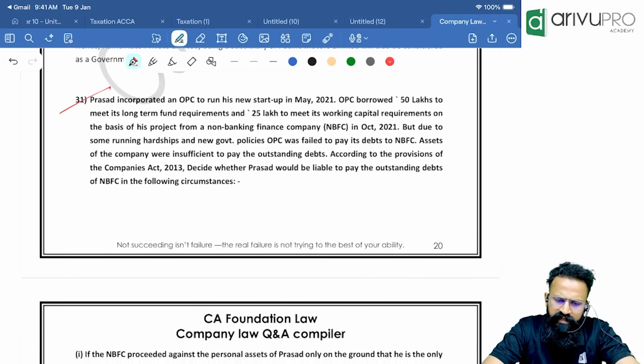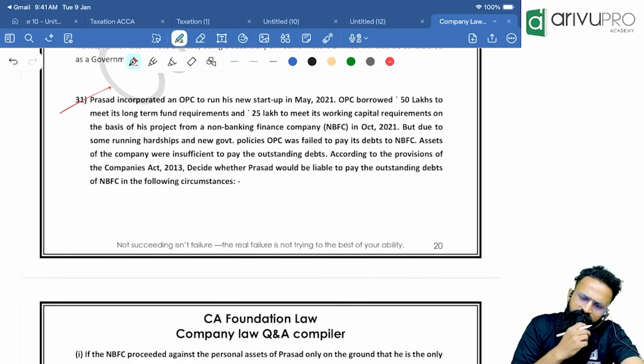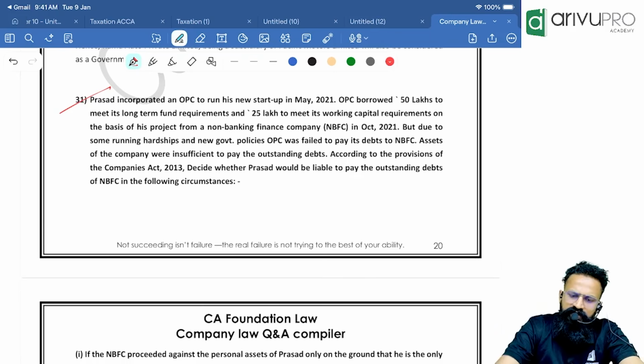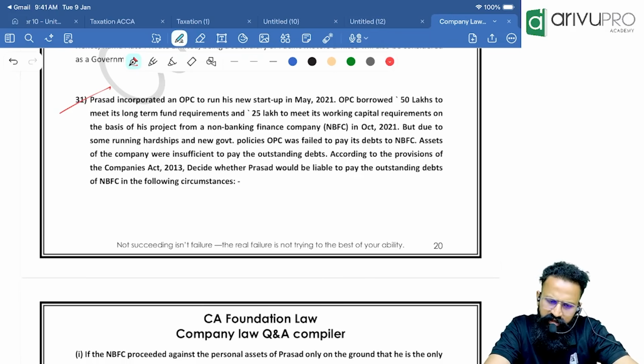Prasad incorporated an OPC to run his new startup. OPC borrowed 50 lakhs to meet its long-term fund requirements and 25 lakh to meet its working capital requirements on the basis of its project from a NBFC.